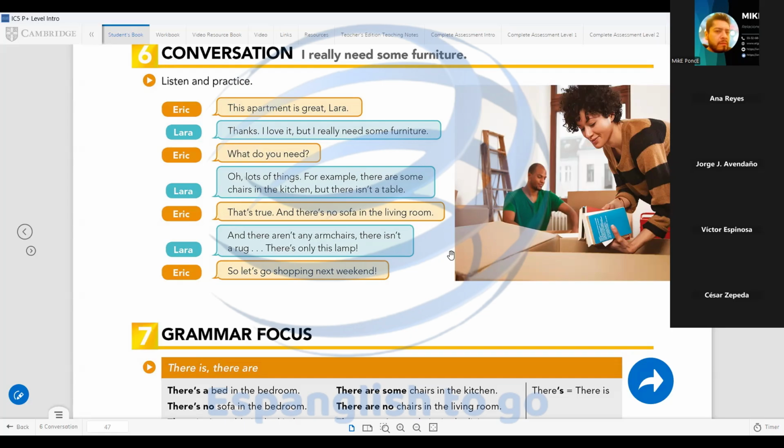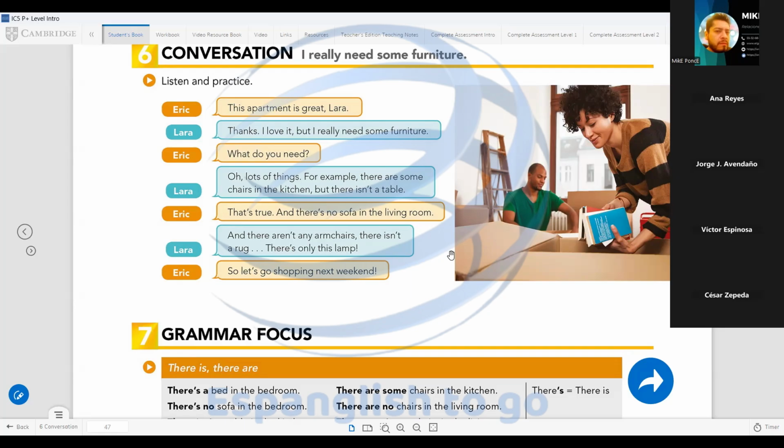For example, a table. Chairs, no, because there are some chairs, so not necessary. But there isn't a table, so a table is necessary, right? Right. Perfect. George, what other furniture does she need? A lamp. Not really.